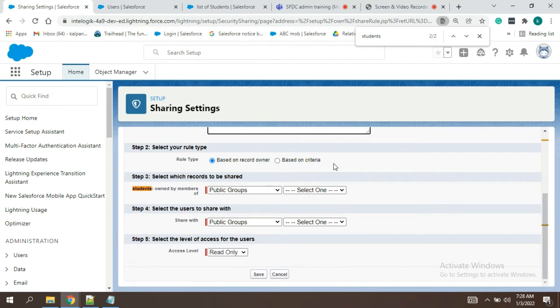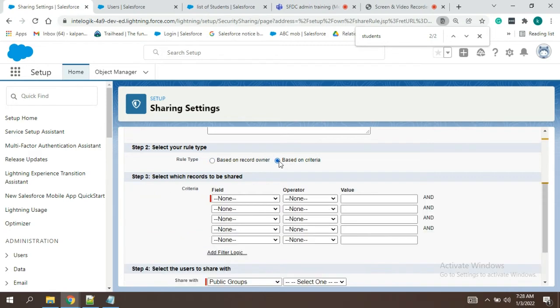Is it on the record owner? Right, based on criteria. Yeah, correct. In the market this is not that famous, but still I showed. But this is the famous option: why sharing rules are used. Based on some criteria or some record owner, we can share the records to roles and subordinates and public groups.